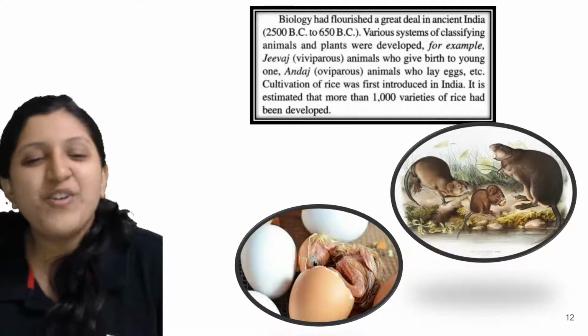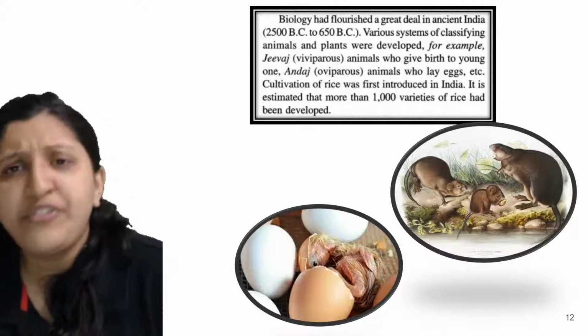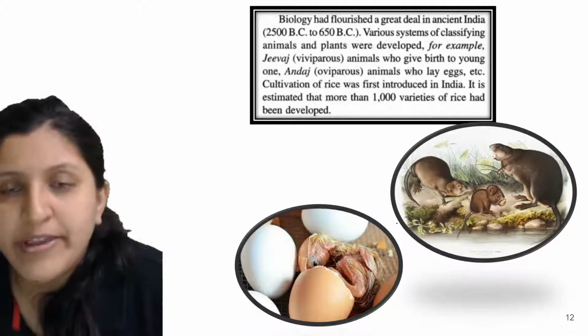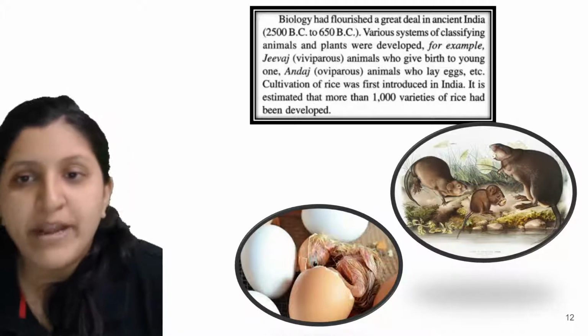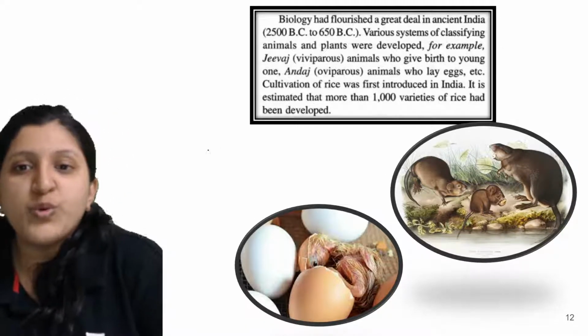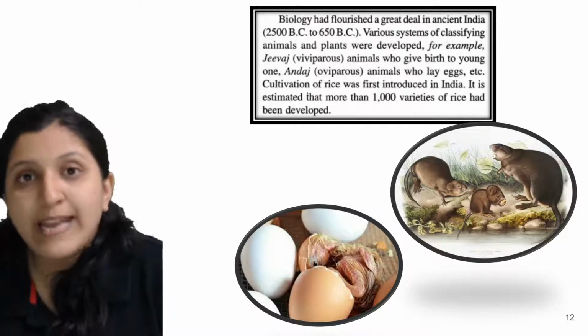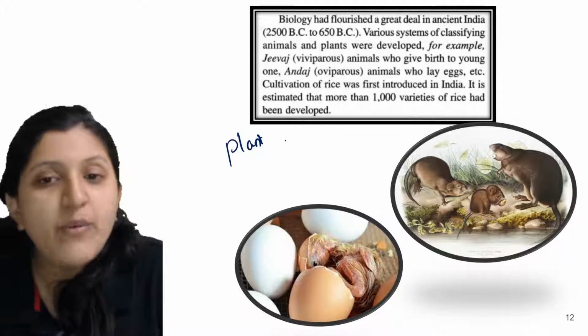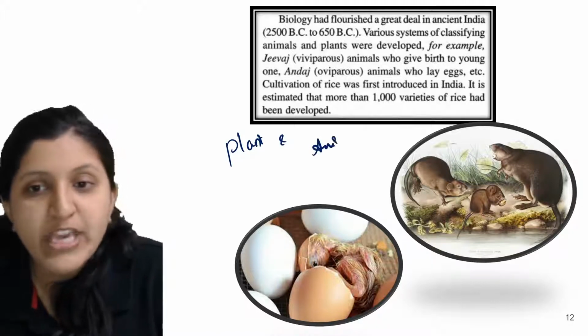Okay, so now animals can be classified on different things as such. In the same way, this is oviparous or viviparous, a white blood cell or a red blood cell. Then also, you can see the plant. So plant and animal classification was done. How exactly was plant and animal classification done?